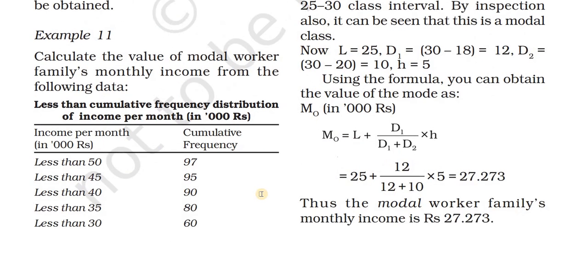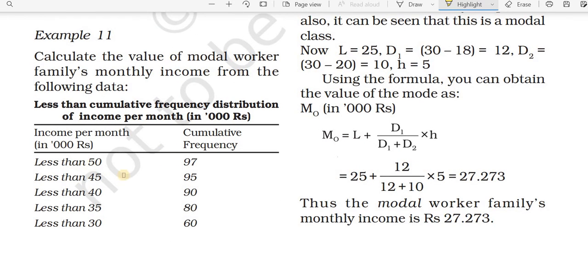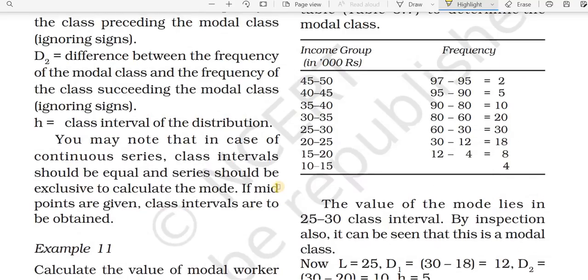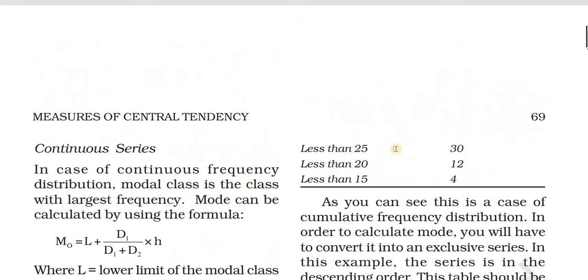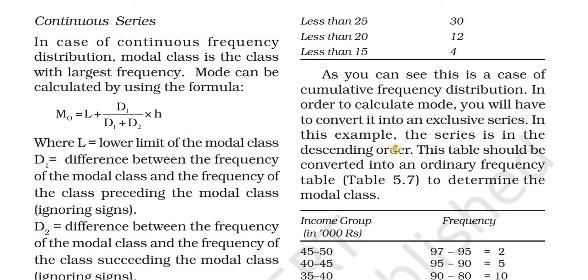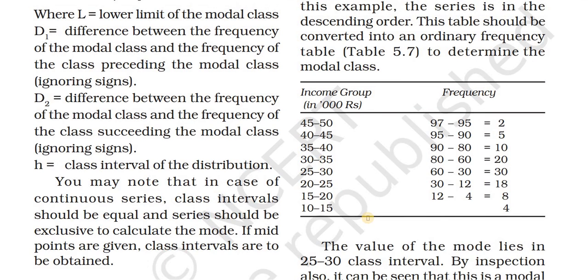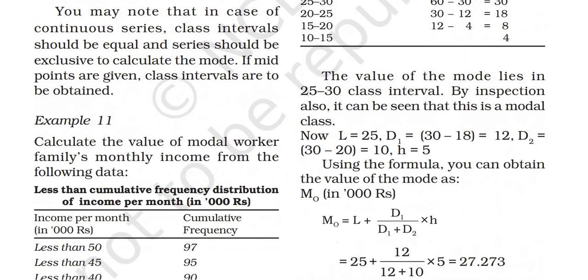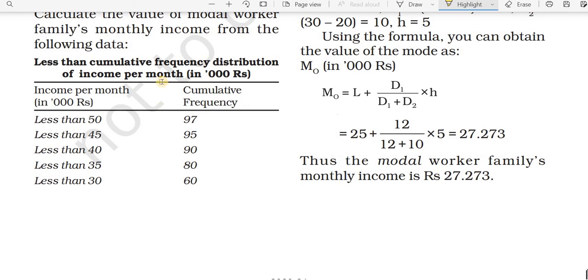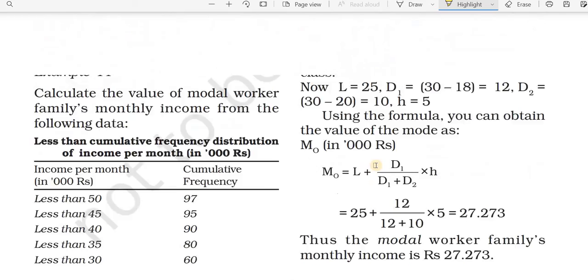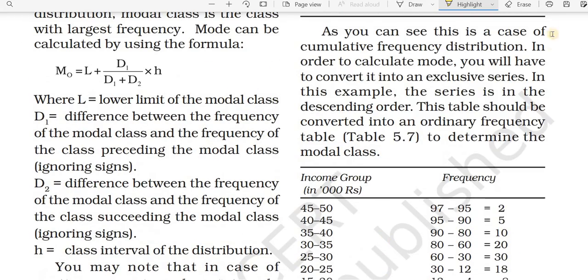Let us go through one problem. Here the values are like less than 50, less than 45, less than 40, less than 30. We can see that this table is in inclusive form, so we need to convert it into exclusive form.